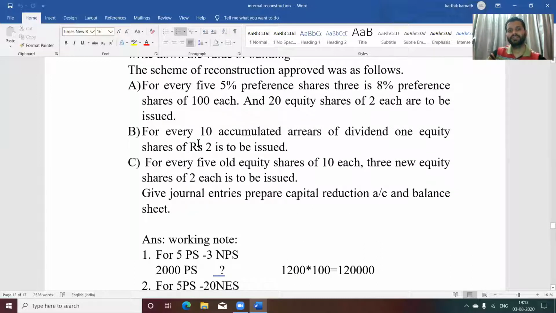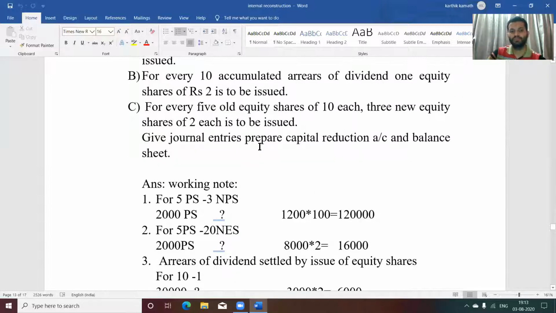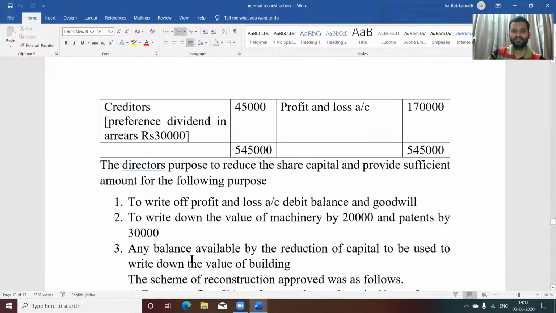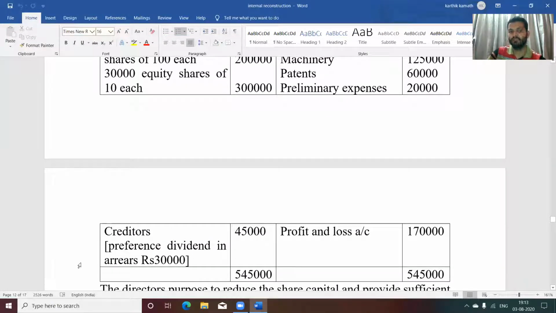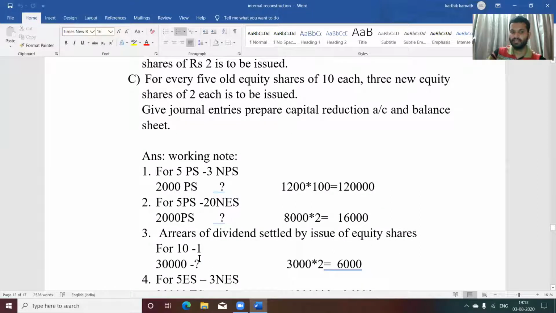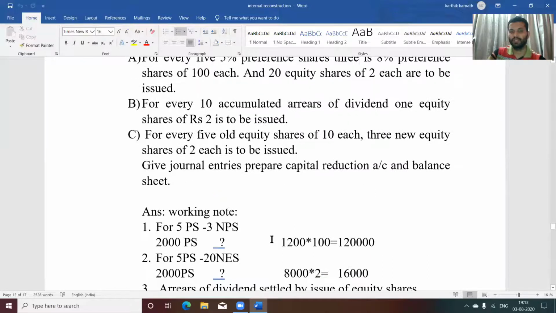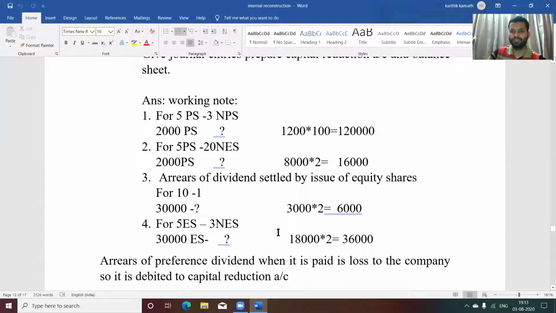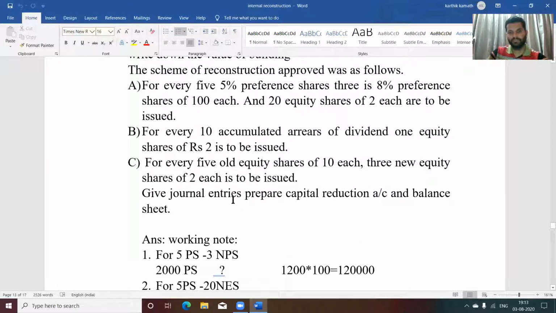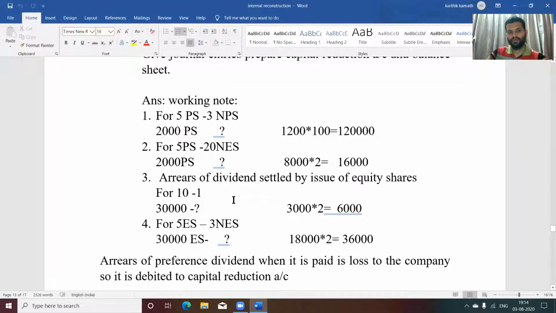Next adjustment, if you see, for every 10 accumulated arrears of dividend, 1 equity share of 2 is issued. For 10 arrears, 1 equity share is issued. The total arrears of preference share dividend given in the balance sheet below creditors, that is preference share dividend, 30,000. So 30,000 into 1 divided by 10, that is 3,000, into paid up value given in the adjustment, that is 2, 3,000 into 2, 6,000. Then arrears of dividend are settled by the issue of equity shares.